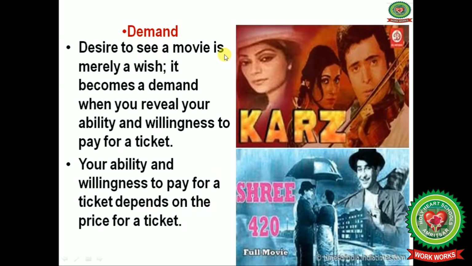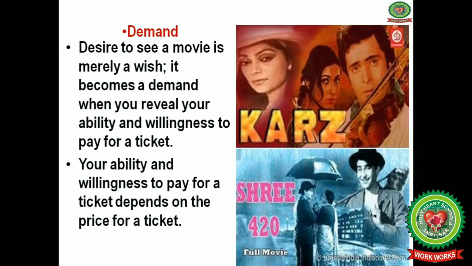First of all, we will discuss demand. Students, you demand a number of things from your parents, like sometimes you demand dresses, a bike, earphones, speakers, a mobile phone.